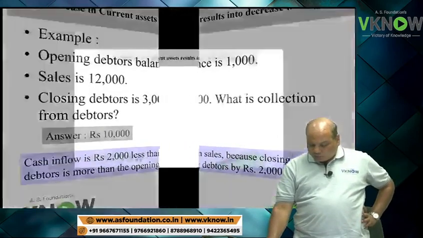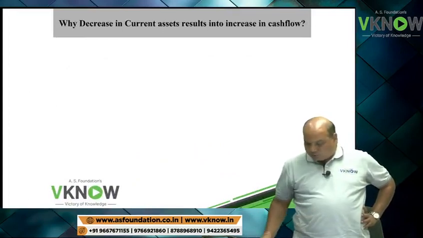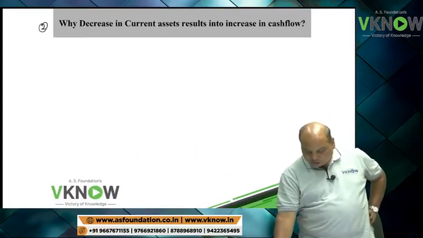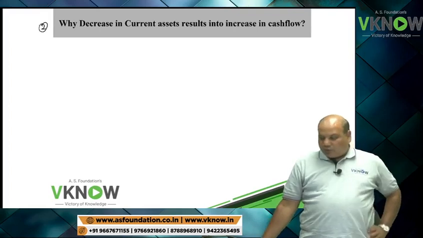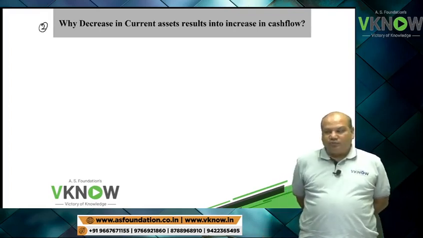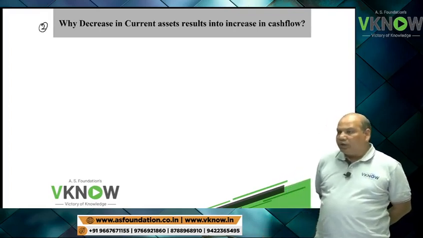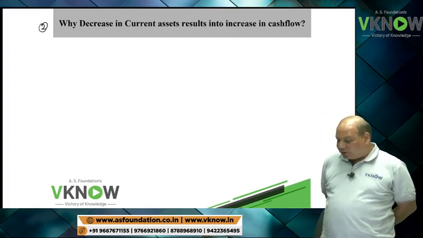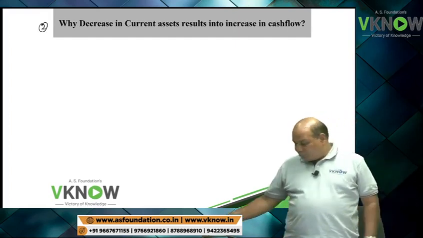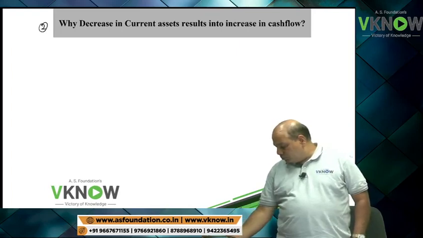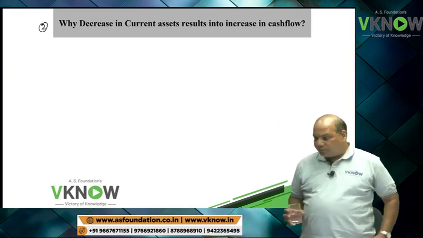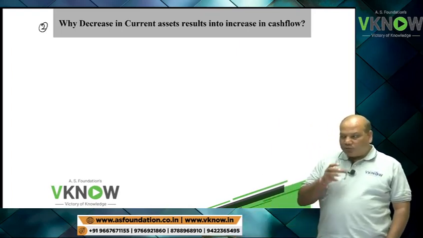Now I will give you the second query. I am replying to your queries. Why does a decrease in current assets result in an increase in cash flow?